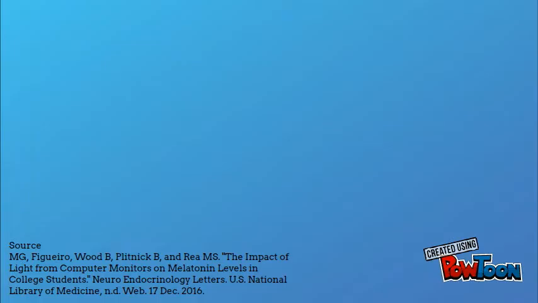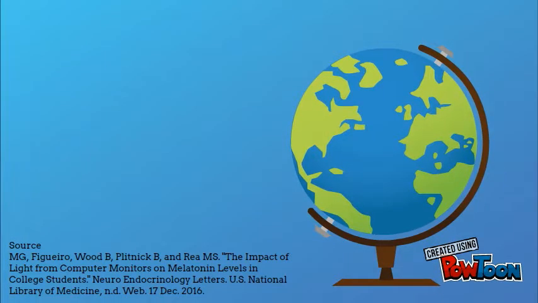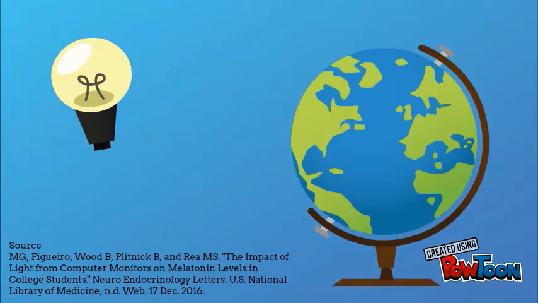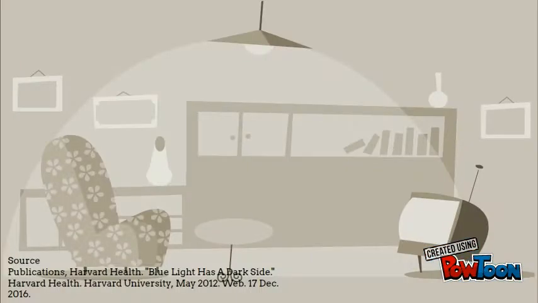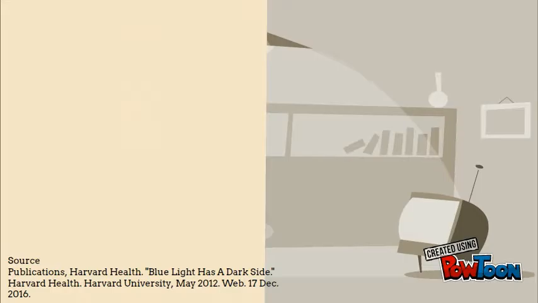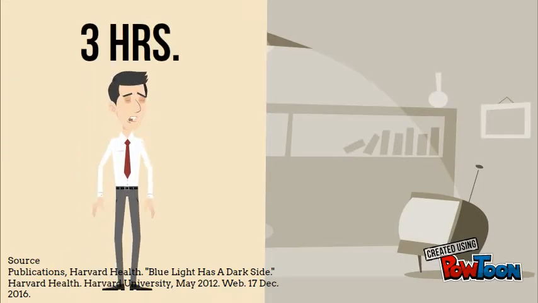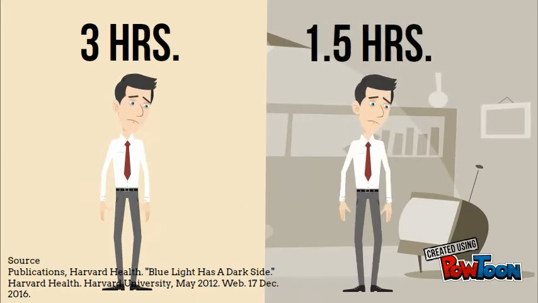With the presence of artificial light, the circadian rhythm can be easily delayed. Although artificial light is different from sunlight in that artificial light doesn't contain all spectrums of light, it can still heavily influence your circadian rhythm. In fact, a study done by Harvard showed that blue artificial light delayed the subject's release of melatonin by 3 hours, and green artificial light delayed it by 1.5 hours.